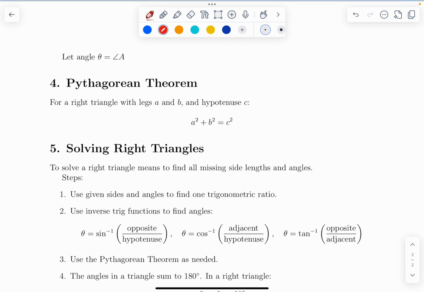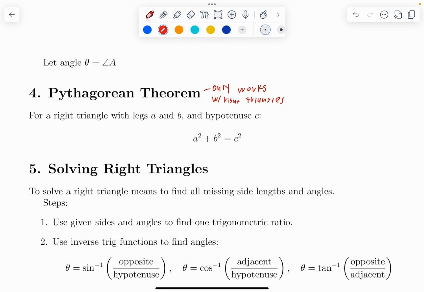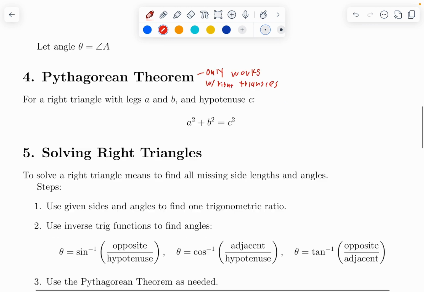Another note about right triangles is the Pythagorean theorem works for them. It only works, however, with right triangles. We are going to cover later on, possibly, some methods to solve for non-right triangles, but the Pythagorean theorem can only be used with right triangles. Now, sometimes if you have, let's say, an 89-degree angle measure in a triangle, you may be able to just use the Pythagorean theorem to approximate a side length, but really, it only fully works for right triangles.